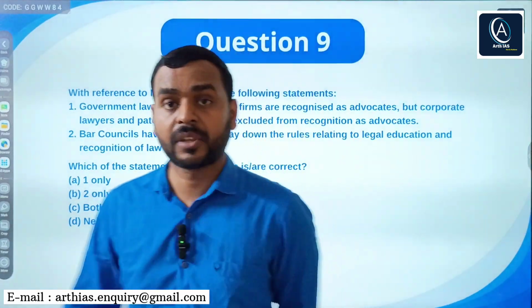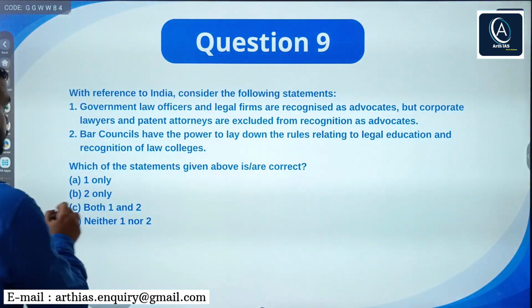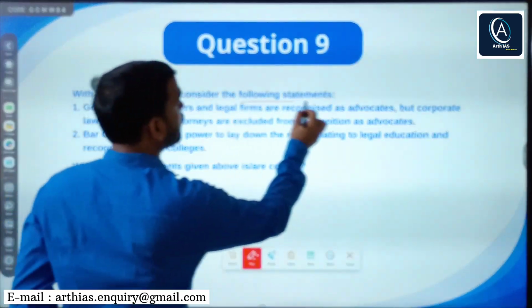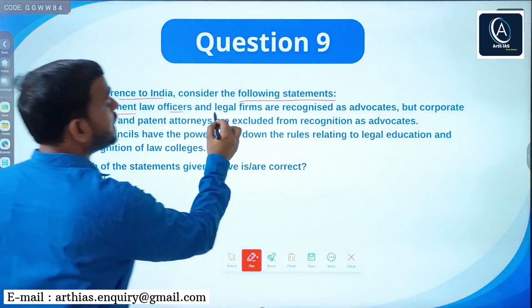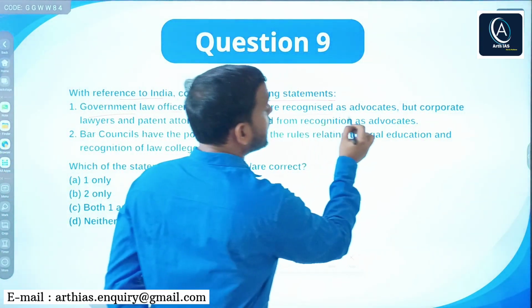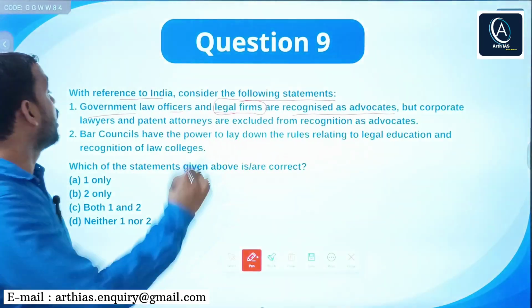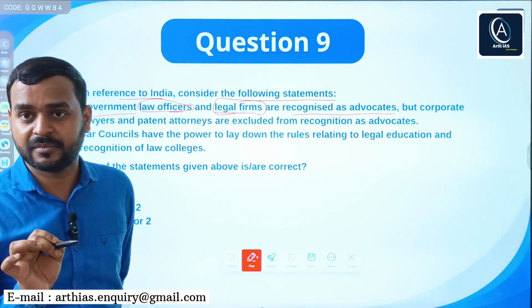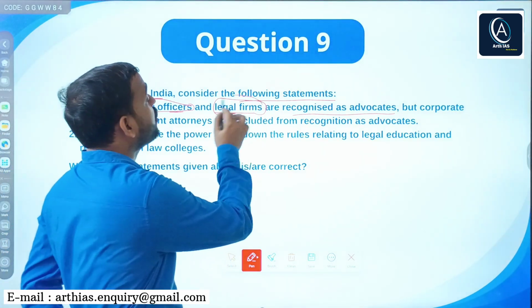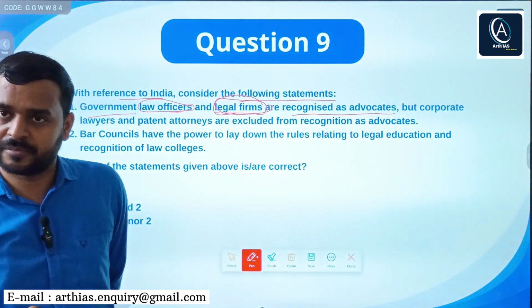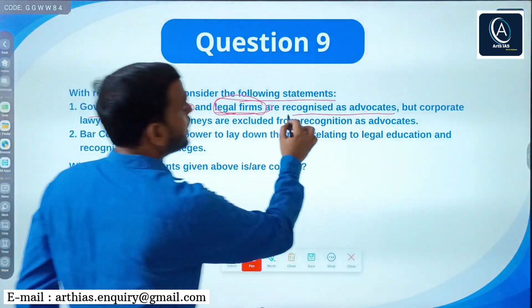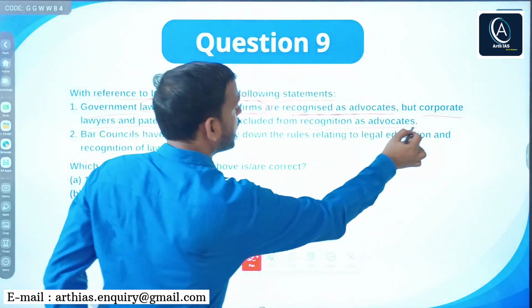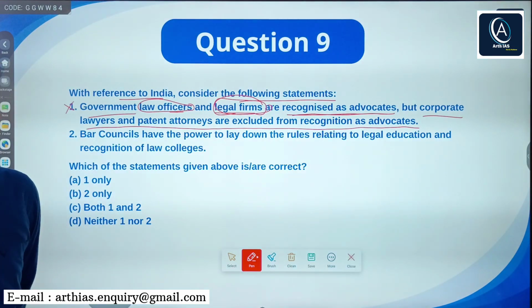Now, 9th question. So, 9th question says, with reference to India, consider the following statements. Government law officers and legal firms, right? Legal firms are recognized as advocates. Listen. Law officers can be recognized as advocates as per Advocates Act, right? But law firms are not regarded as or recognized as advocates. So this statement is incorrect. Next, corporate lawyers and patent attorneys are excluded from recognition as advocates. Wrong statement, right?